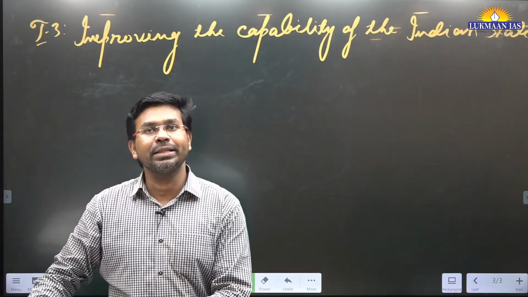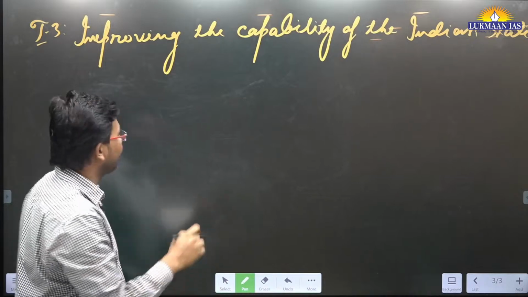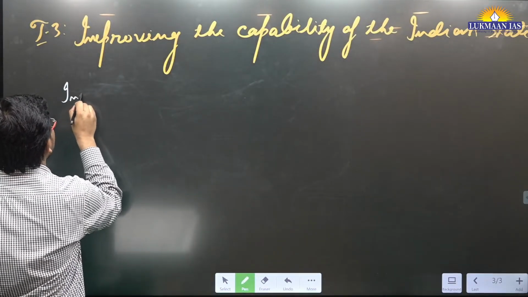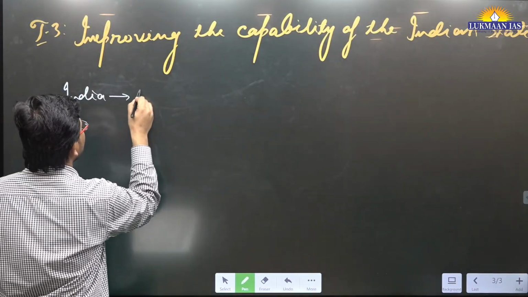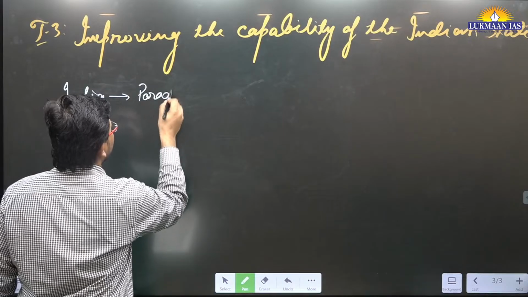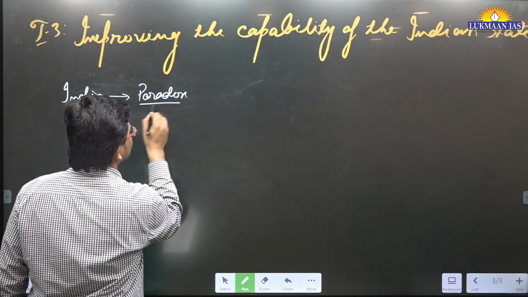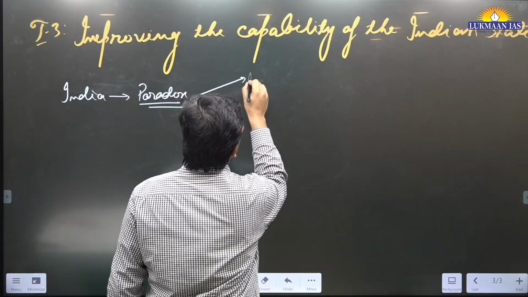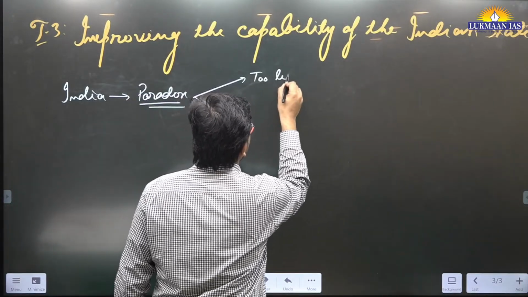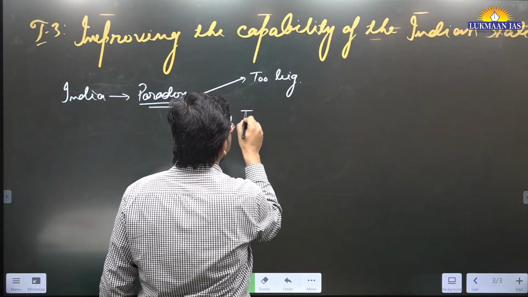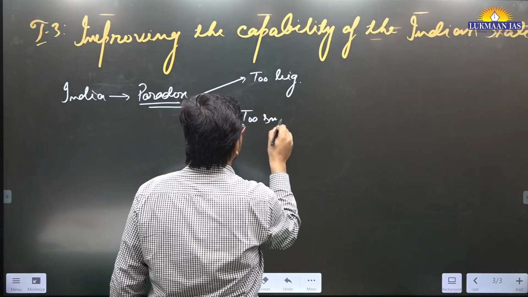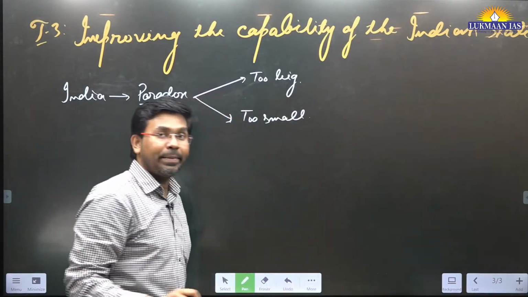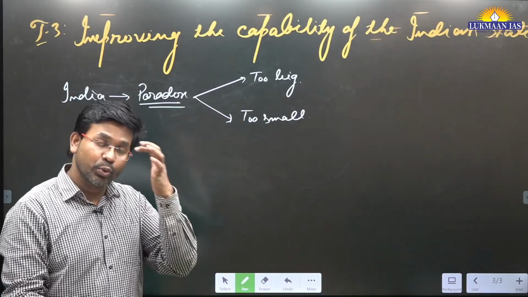Here in this article, the author says that India is going through a state of paradox, a paradoxical nature. What is this paradoxical nature? On one side, India is too big. On the other side, India is too small. There are different parameters on which India is too big and too small.